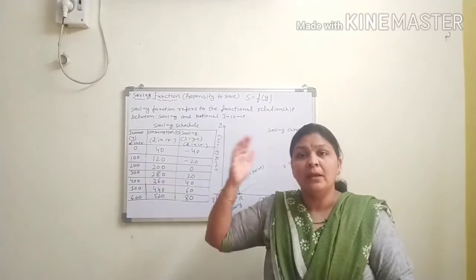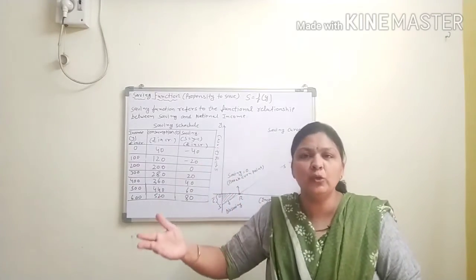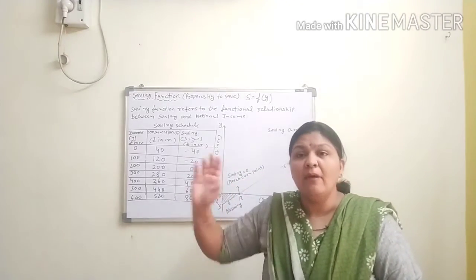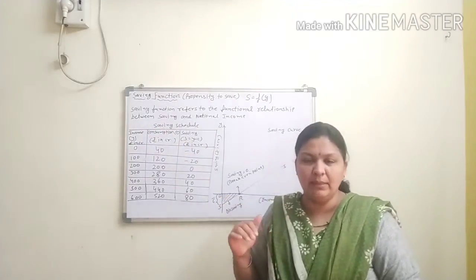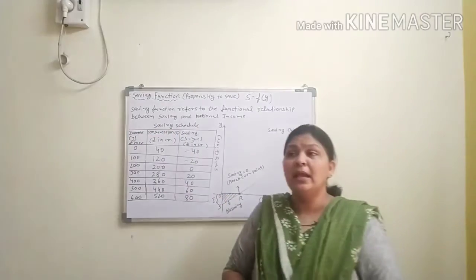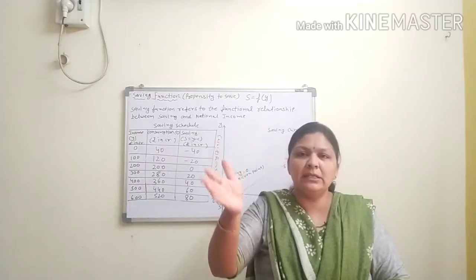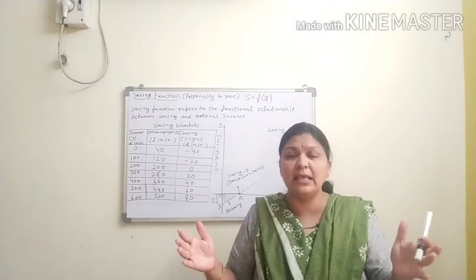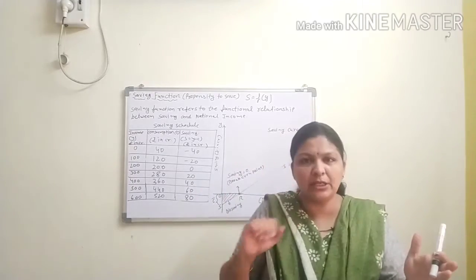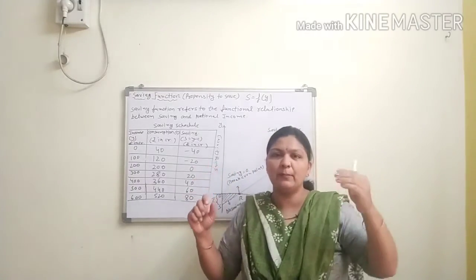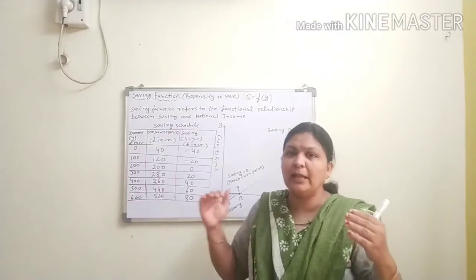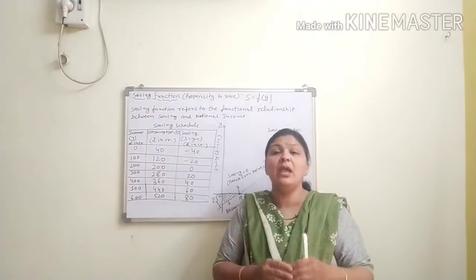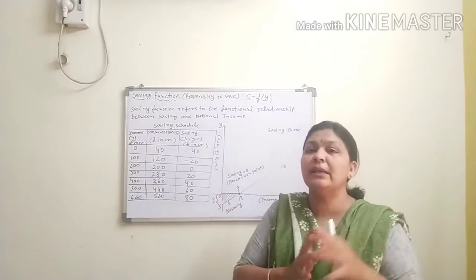पता है ना आप लोगों को? Income level 0 है, still we are consuming something. It means that is the autonomous consumption. और वो पैसा हम कहाँ से लाएं? We are using our previous saving. मतलब पहले जो save करके रखा है उसमें से. If your income increases day by day and your consumption increases but not as much as your national income, suppose you are earning 200 rupees and your expenditure is only 150 rupees, your consumption expenditure is 150, so the other 50 rupees you have saved.